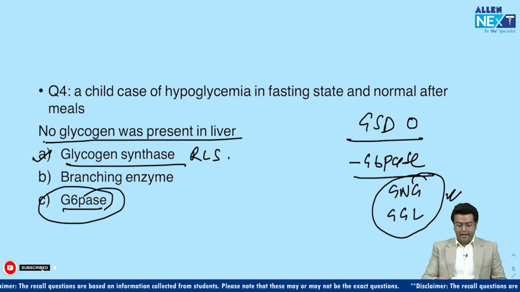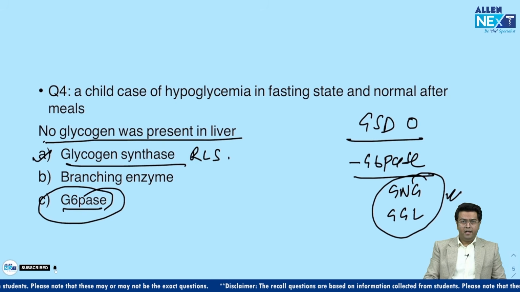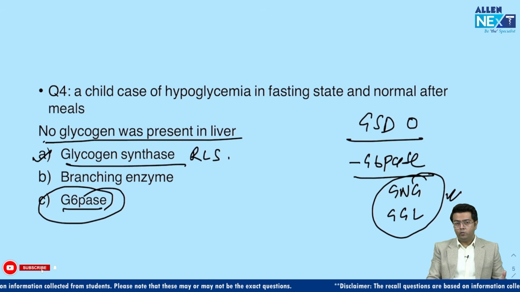Fine, guys. And branching enzyme, right? Branching enzyme deficiency is again not the case here. That is Andersen's disease, and they don't commonly present with hypoglycemic features, but only with liver failure because of deposition of amylopectin, or we can say the insoluble glycogen.